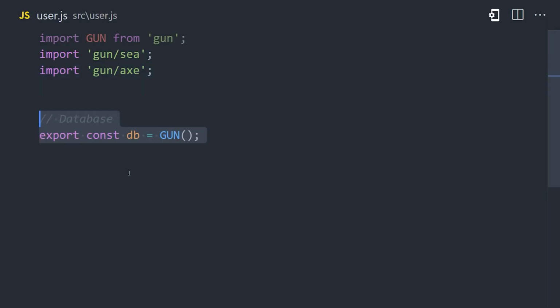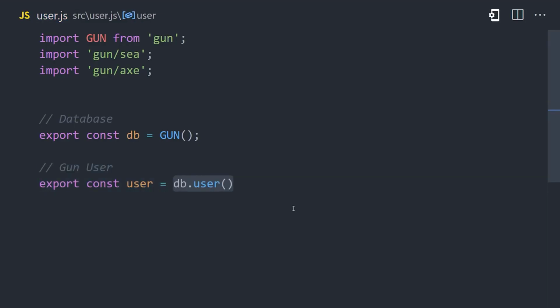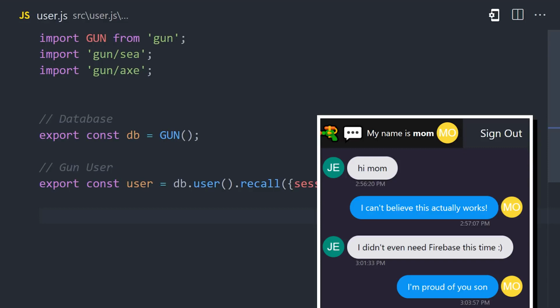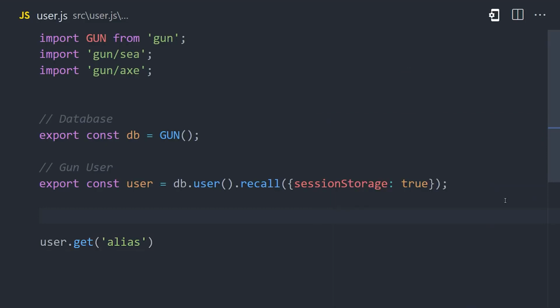From there, we'll create a variable called db to initialize the database. Then we'll use it to make a reference to the currently authenticated user. I'm also chaining the option of recall to session storage here, so the user stays logged in between browser sessions. Now, to manage the user in the app, we need to know if the user is logged in, and we also want their username so we can show it in the UI. We can get the username by making a reference to the user, then calling get alias, which will be the value of whatever username they choose when they sign up.